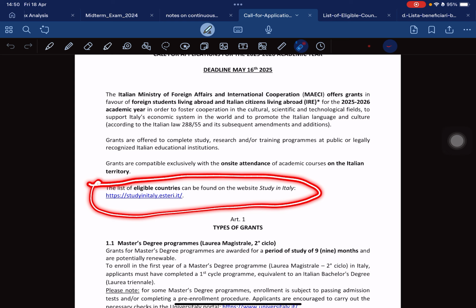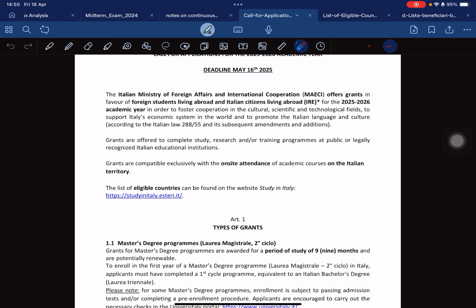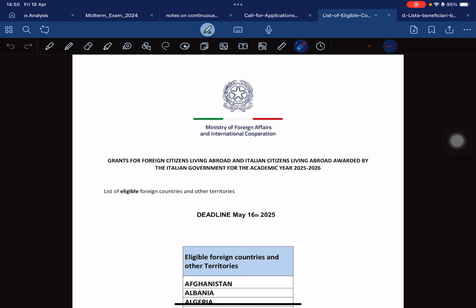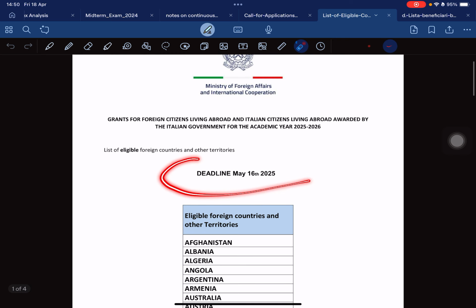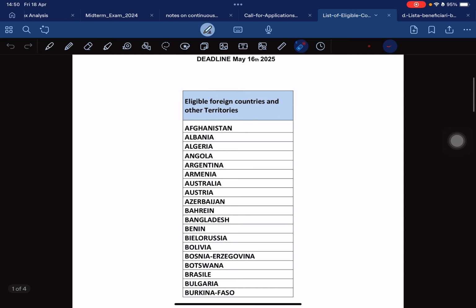It's not every country that can apply for this scholarship. They have eligible countries, and I have the countries here. The deadline is repeated here, and this is the list of eligible countries.